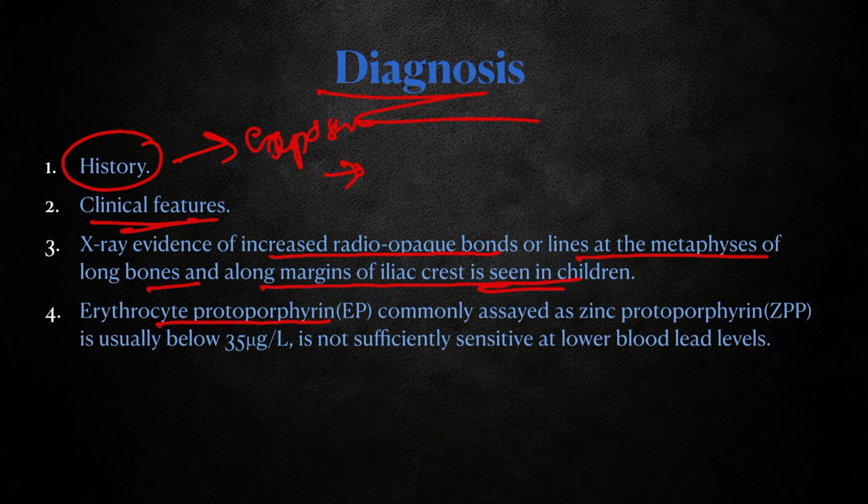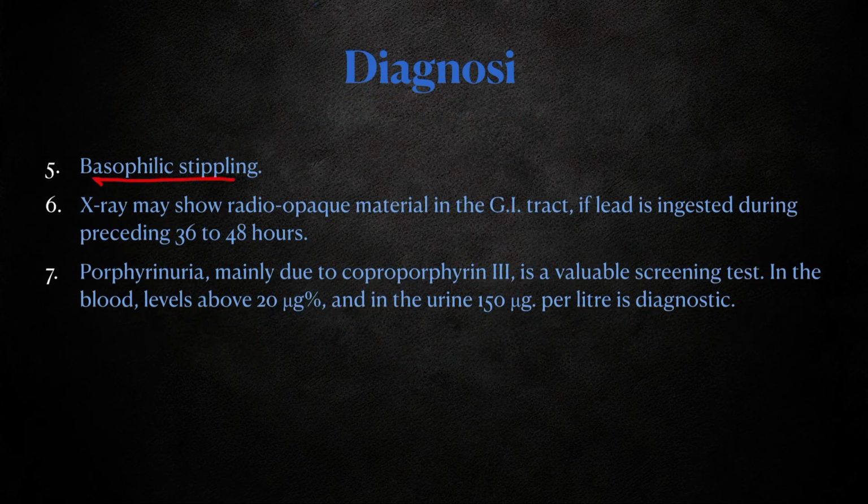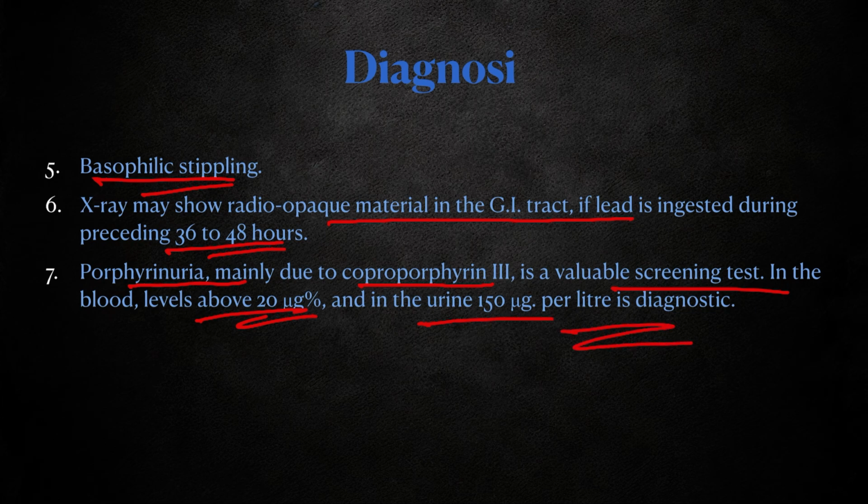In erythrocytes, protoporphyrin, commonly assayed as zinc protoporphyrin, is not sufficiently sensitive at low blood levels, and it is not specific for lead. Then basophilic stippling is also seen. X-ray may show radiopaque materials in the GI tract if lead is ingested within the preceding 36 to 48 hours. Porphyrinuria, mainly due to coproporphyrin III, is a valuable screening test. Blood levels of more than 20 microgram percent, and even 150 microgram per liter, are diagnostic of lead poisoning.